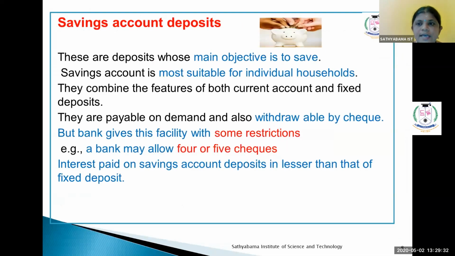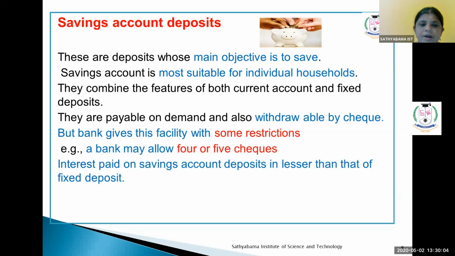The next one is the savings bank account. The main aim of the savings bank account is to motivate saving in society, so that every person develops the saving habit. The savings account is suitable not only for individuals but for all organizations and firms, so they can save their surplus amount. It is a combination of the features of both the current account and the fixed deposit account.